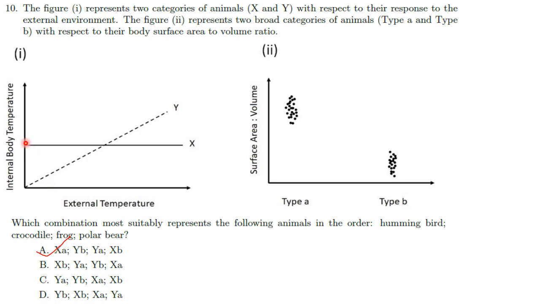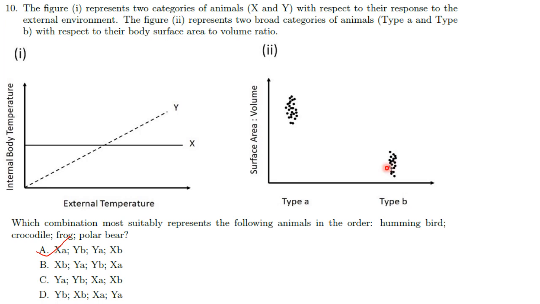That is, internal body temperature changes with external temperature in the case of Y, whereas it is constant in the case of X. So Y is an ectotherm. Now coming to this, type A has a higher surface area to volume ratio, and type B has a lower surface area to volume ratio.